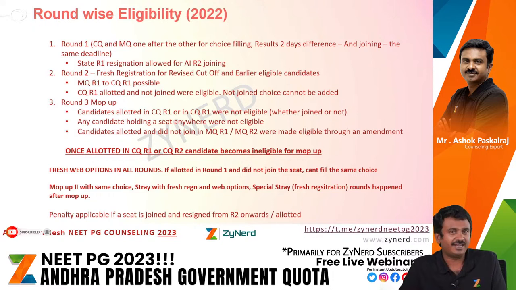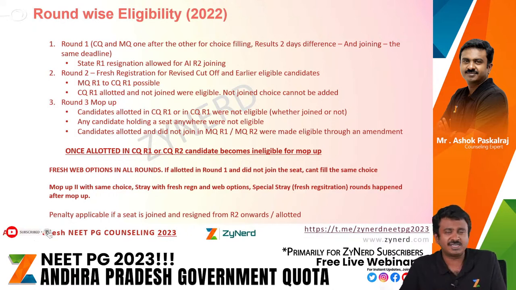Now, when you look at data so much, the first query is: what all will I be eligible for? What will happen if I move on from one round to another, especially in the context of round 1 of Andhra Pradesh competent authority quota, which is the state quota, and round 1 of management quota Andhra Pradesh, and then round 2 of CQ, MQ, and so on till mop up? Who will be eligible? Will I be able to shift, etc.?